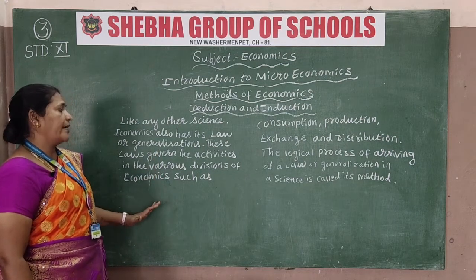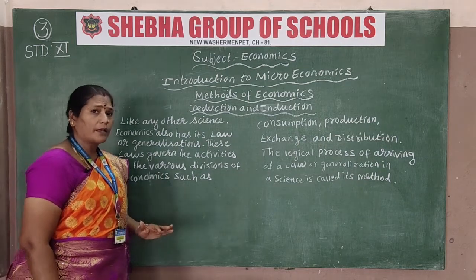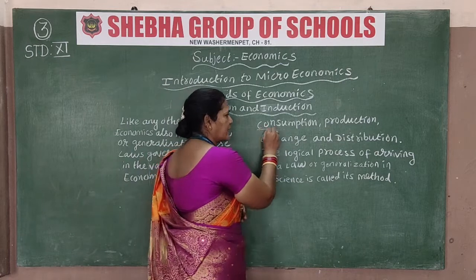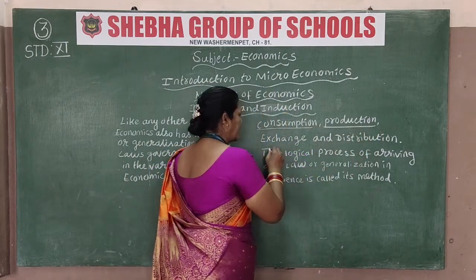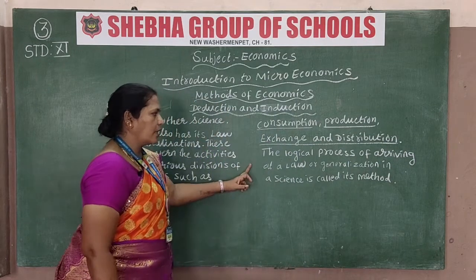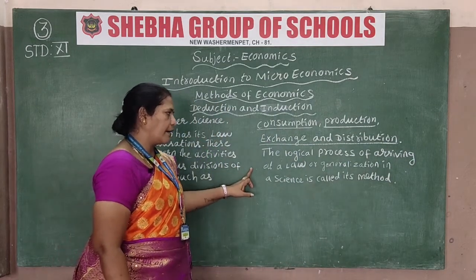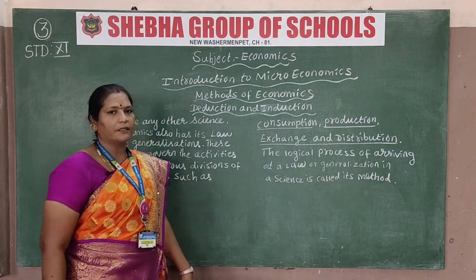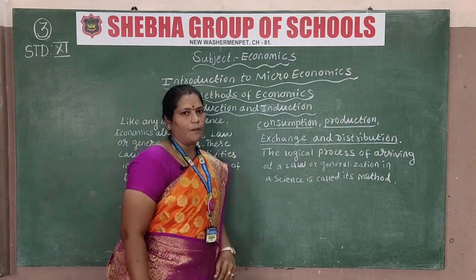So what are the divisions of economics? They have given: the first one is consumption, the second one is production, then exchange and distribution. These are the logical process of arriving at a law or generalization. A science is called its method. So now let me explain about these four.